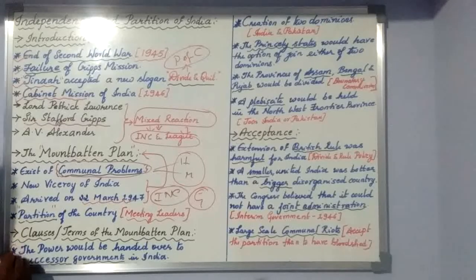In that first plan, the power would be handed over to a successor government in India. The British are not going to simply transfer the powers. Before they transfer the power, there should be a successor government. That successor government was nothing but the Constituent Assembly. There should be one group, like a parliament, elected by the people, and to them the power will be transferred.